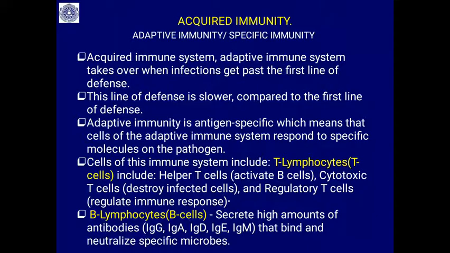Then another type you can see is the B lymphocytes, or B cells. They secrete high amounts of antibodies: IgG, IgA, IgD, IgE, IgM. How they work I'm going to discuss later. Just imagine these antibodies are like missiles, in defense language. They bind and neutralize the foreign particles or the specific microbes that are disturbing our system.